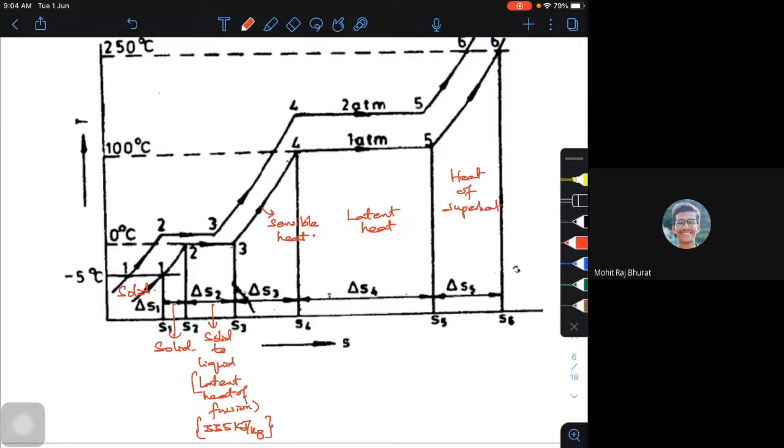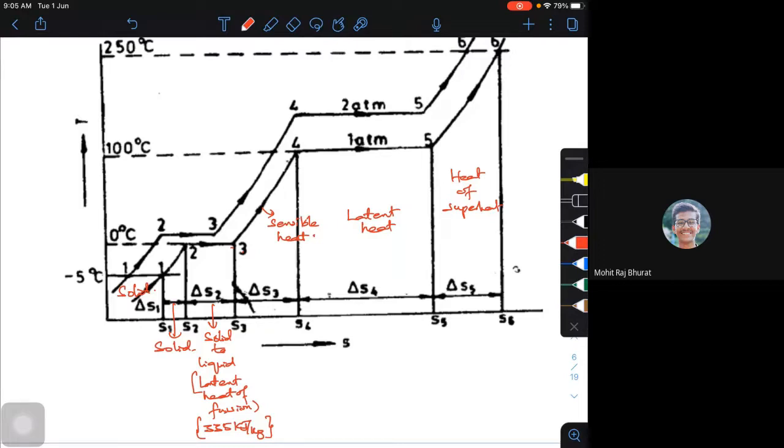And the corresponding entropy change is what I have shown. So delta S3 is the entropy change during sensible heating. Delta S4 is the entropy change during your phase change. Delta S5 is the entropy change during your heat of superheat.